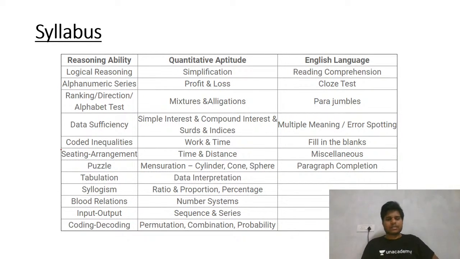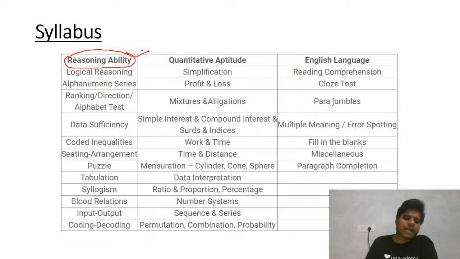So let's get a little deeper into the syllabus. If we talk about reasoning ability, as I told, one thing is very common in this exam: every year they introduce some new kind of question, maybe in English, maybe in reasoning. In reasoning, you all know it keeps changing, it is not a fixed thing.